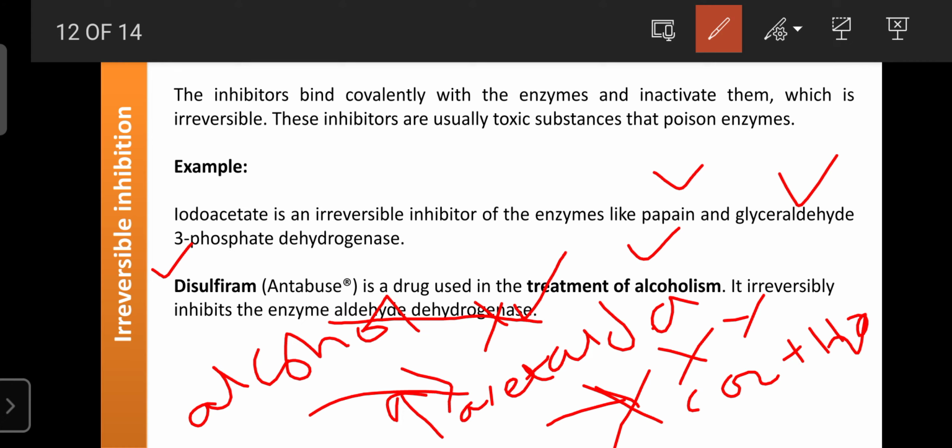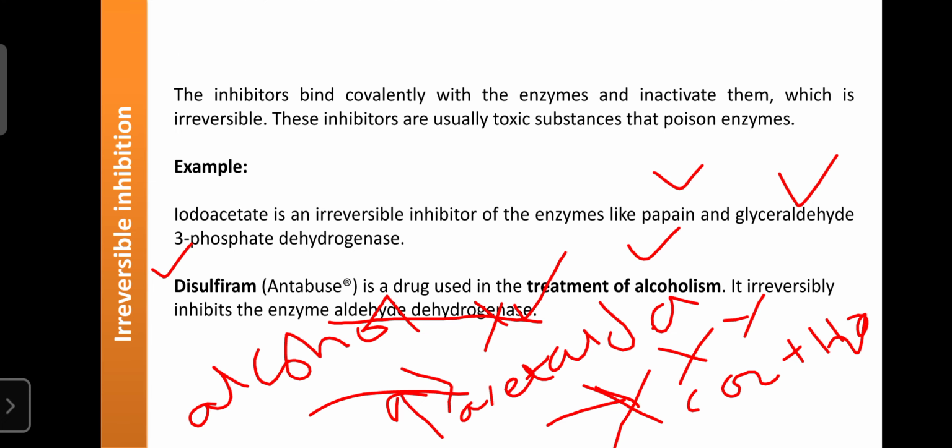One type of fear it creates in the patients, by inhibiting the metabolism of acetaldehyde into carbon dioxide and water. Due to that fear, patients can withdraw the habit of alcohol. That's why disulfiram is an irreversible inhibitor, used in the treatment of chronic alcoholism, where it irreversibly inhibits the activity of aldehyde dehydrogenase, the enzyme required for the metabolism of alcohol.